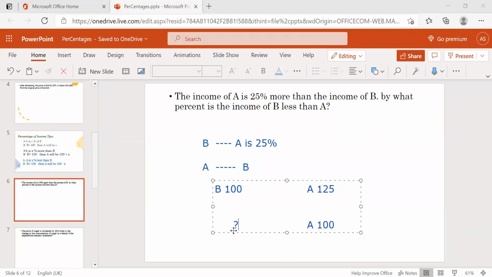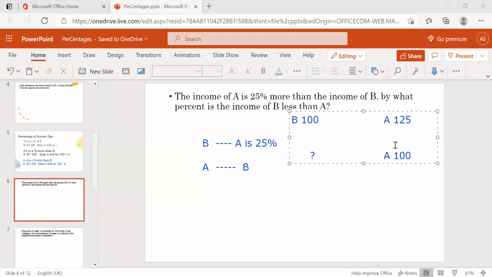Whatever the B value is that we get, we are going to find that value. If A is 100, then what will be B? So simple concept.